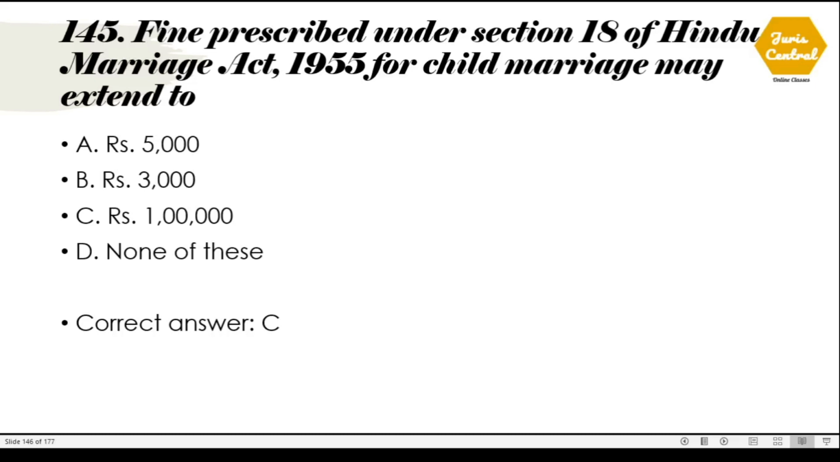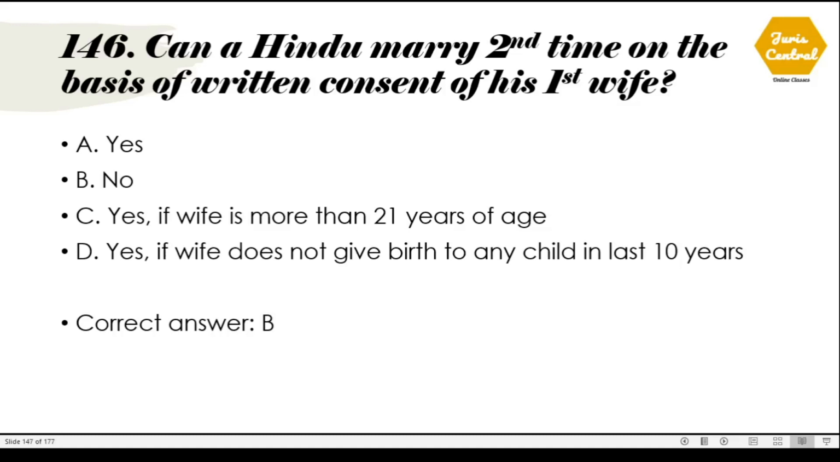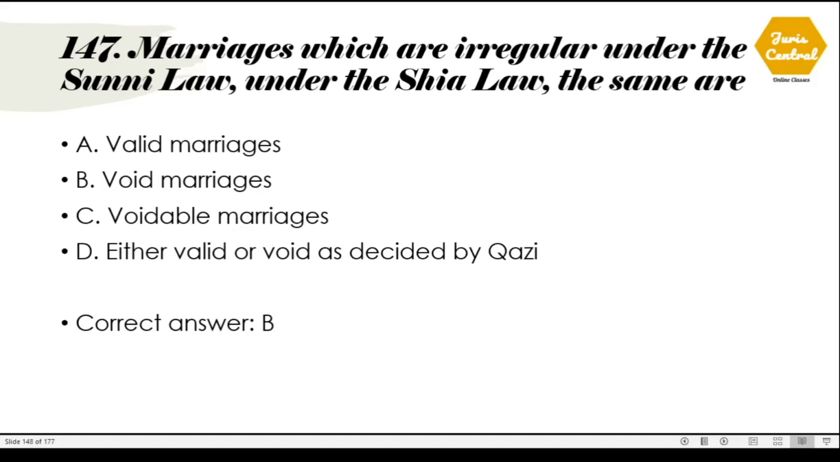145. Fine prescribed under section 18 of Hindu Marriage Act 1955 for child marriage may extend to. So it may extend to rupees 1 lakh. 146. Can a Hindu marry second time on the basis of written consent of his first wife? The correct option is option number B, which is no. 147. Marriages which are irregular under the Sunni law, under the Shia law, the same are void marriages.